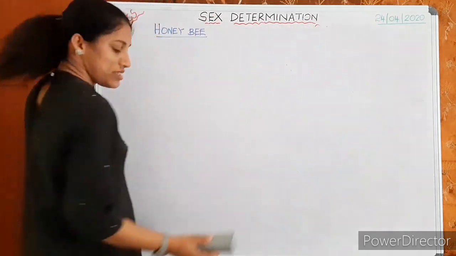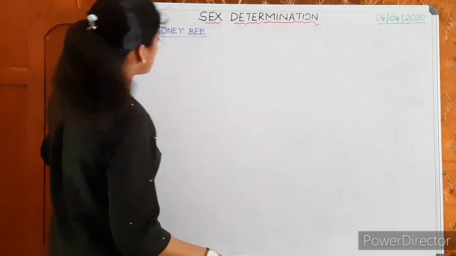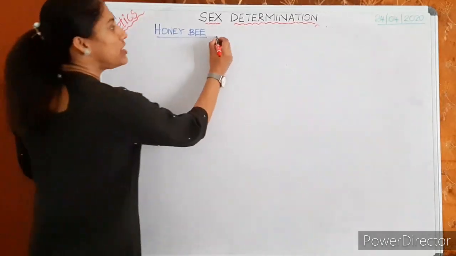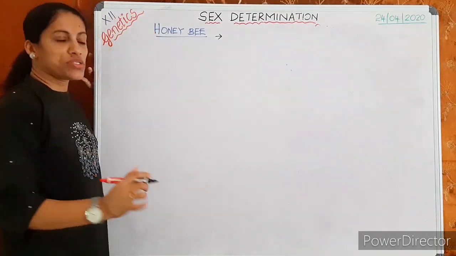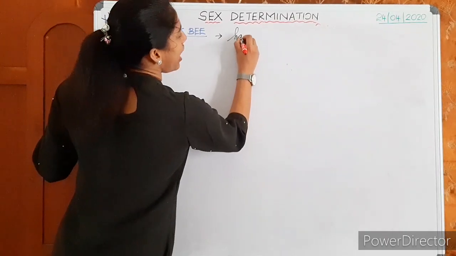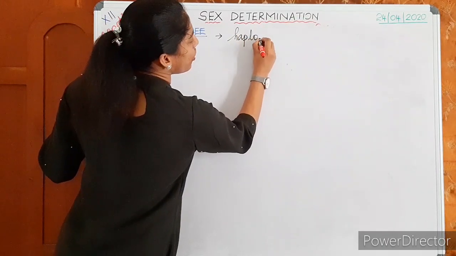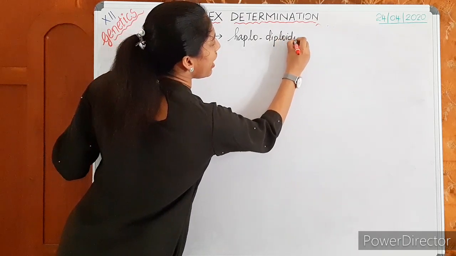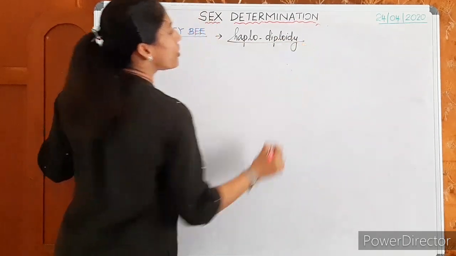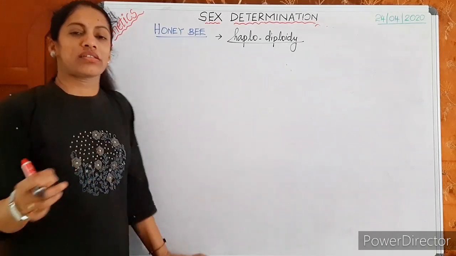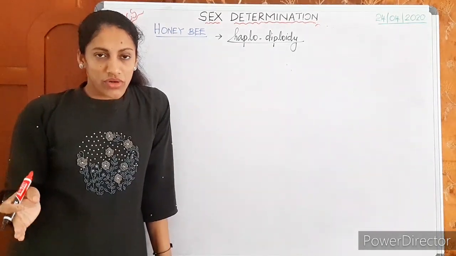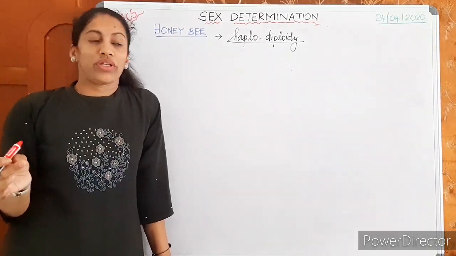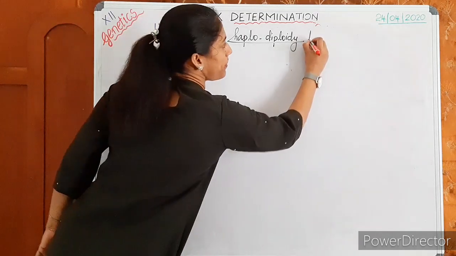Here, sex determination. When we discuss sex determination in honeybee, it is not determined by any sex chromosome. It is known as haplodiploid sex determination. Okay, haplodiploidy, or the special sex determination pattern in honeybee, is known as haplodiploidy type. What do you mean by?